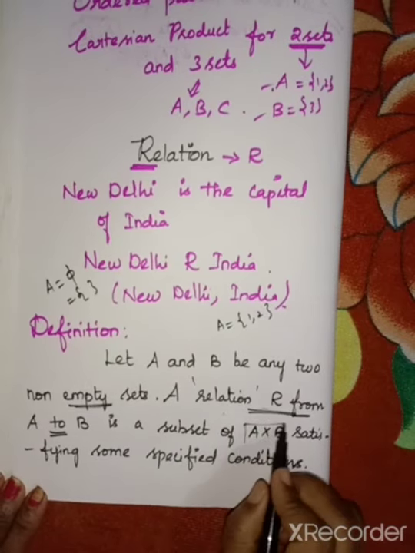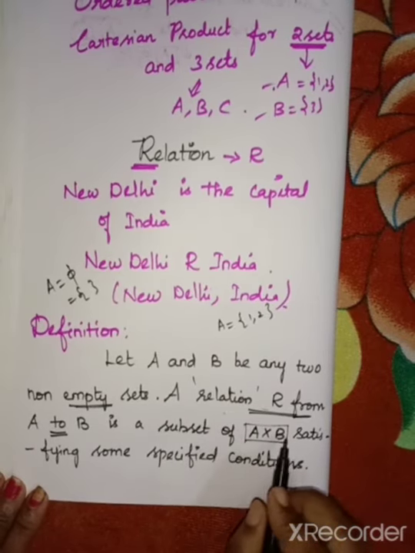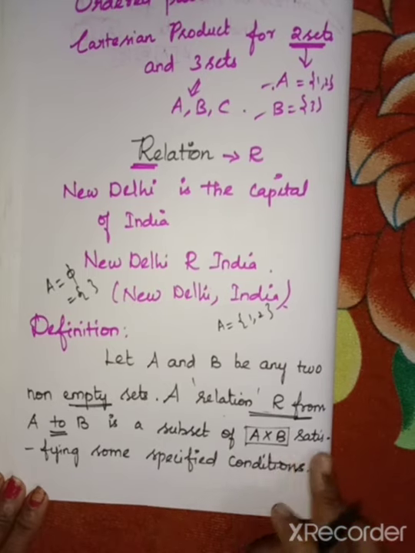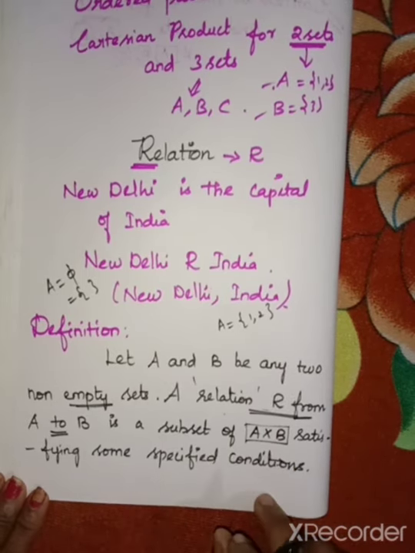A relation R from A to B is a subset of A cross B. What is that A cross B? A cross B is the Cartesian product. So it is a subset if it is satisfying some specified condition.